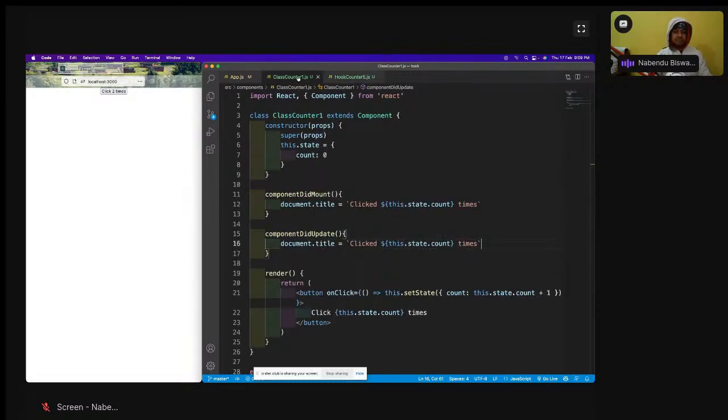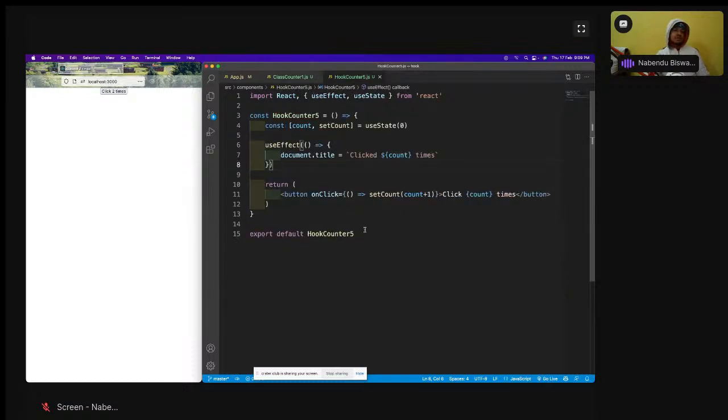That's why I always say that class-based components are very important to learn, because if I say I want to run the useEffect hook in the component did mount and component did update way, nobody knows what that means. A lot of people ask me why not directly go to hook-based when class-based is getting phased out, nobody is going to use it. If I go to a very good startup, nobody is going to use a class-based component. But what if we are going to a service-based company? It's not always like everybody goes to a startup.